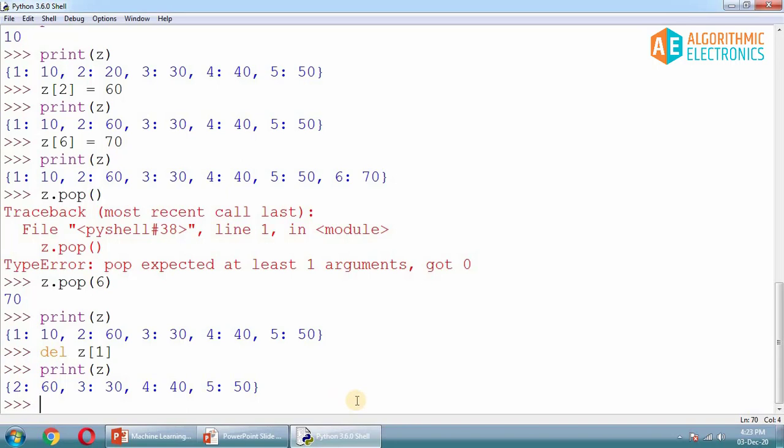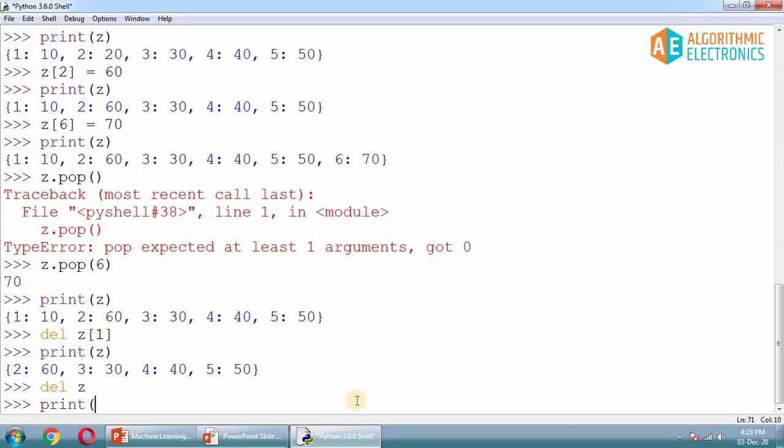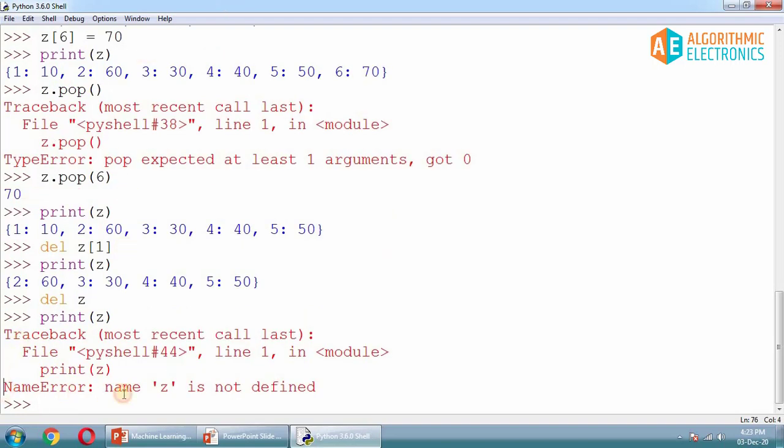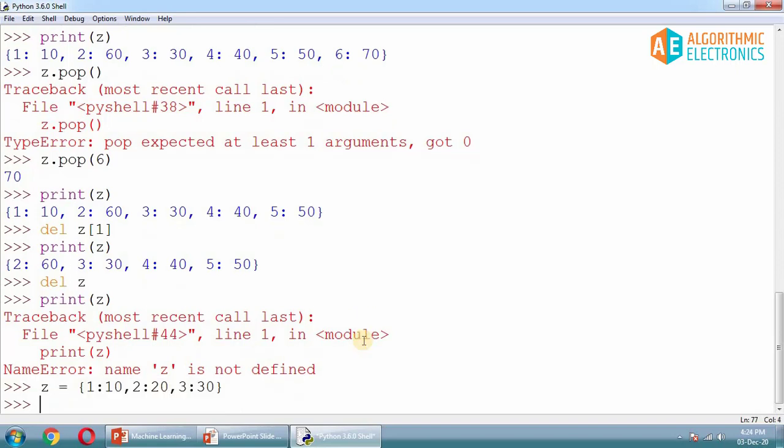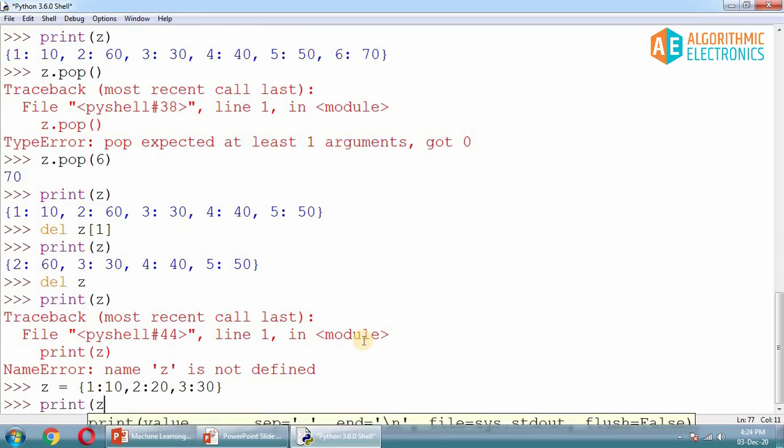Now if I write like this, del z, it's going to delete the complete dictionary, and if you print z, you will get a name error that name z is not defined. So this is the name error, name z is not defined. Why? Because I have deleted the dictionary completely, so z is no longer available with us. Now let's declare a dictionary one more time, and this time I'll declare a small dictionary, then 2:20, and then 3:30. If you print this thing, print z, totally fine.